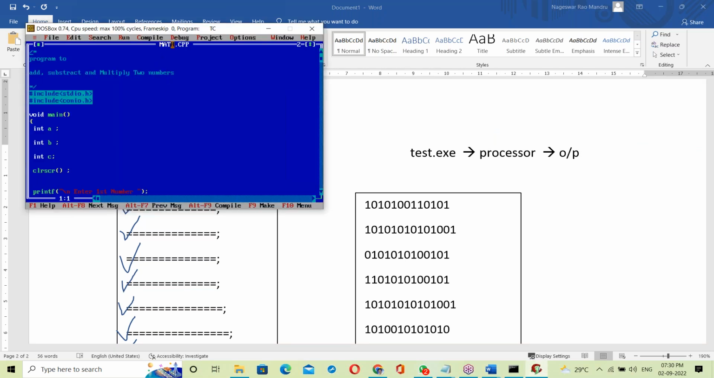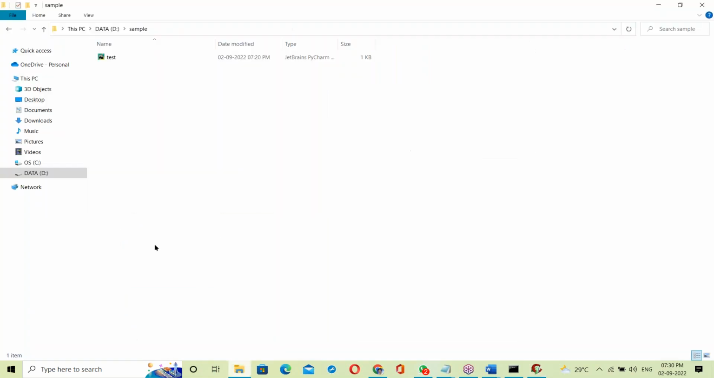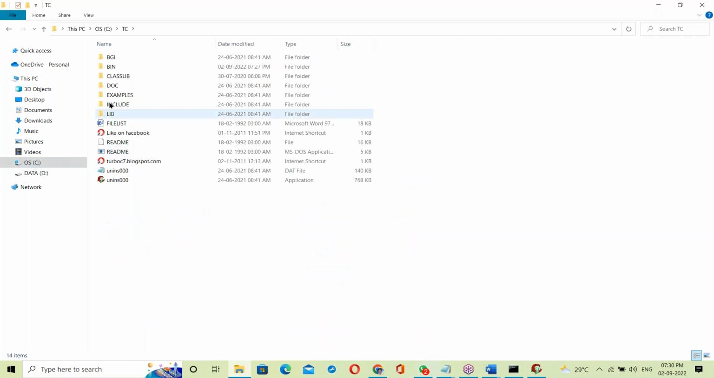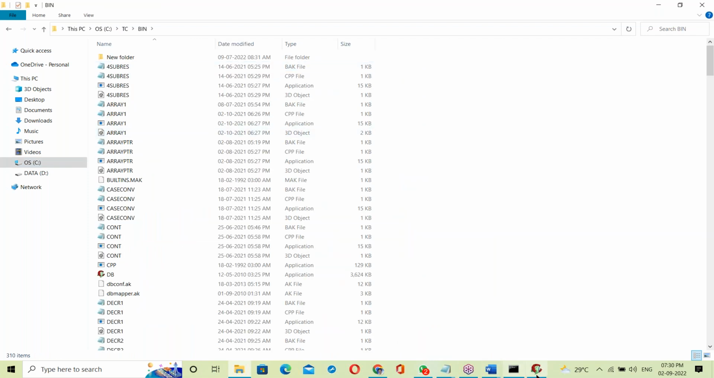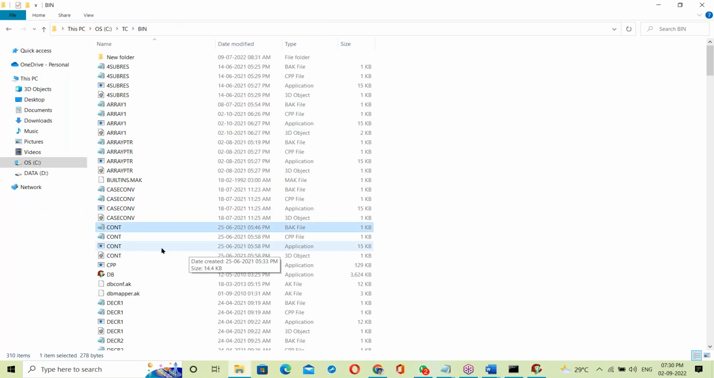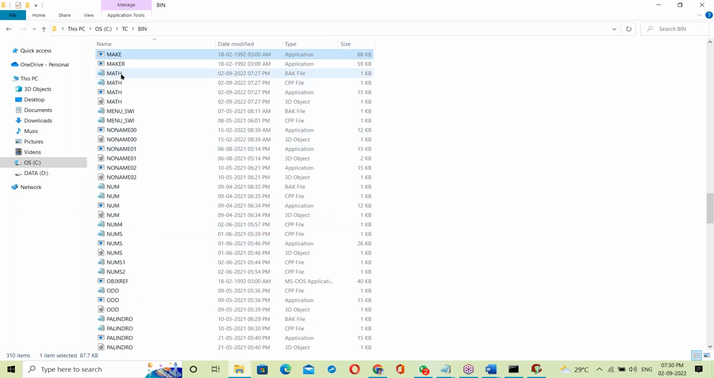See math.cpp, the backend for this one, in the C drive. Yes, Turbo C is installed here, the TC installed bin folder. What's your file name? Math.cpp. Math.cpp and C language are both the same. CPP means C++. The name of the program file is math.cpp.